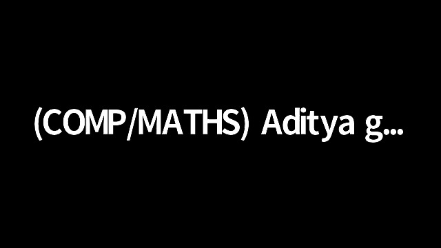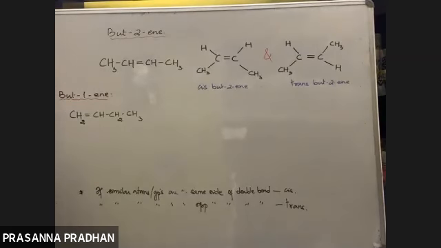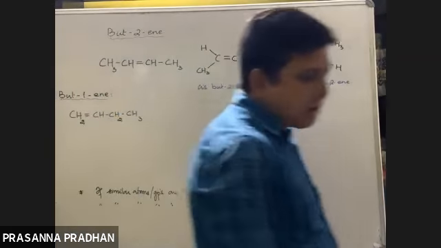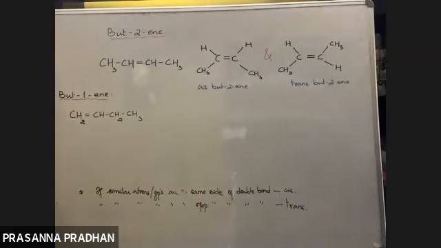The molecular formula is the same, C4H8 for both. This one has the molecular formula C4H8, and this one also, so they are isomers. What do they differ in, but-1-ene and but-2-ene? Tell me, we have discussed this in the previous class. Structure.